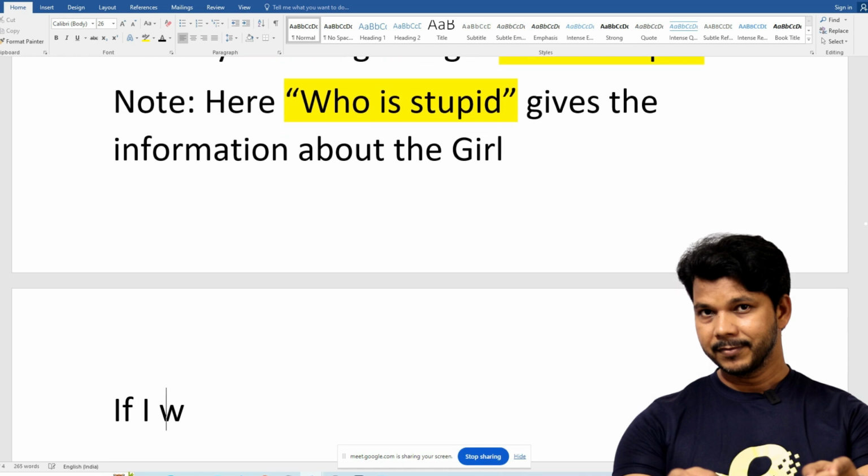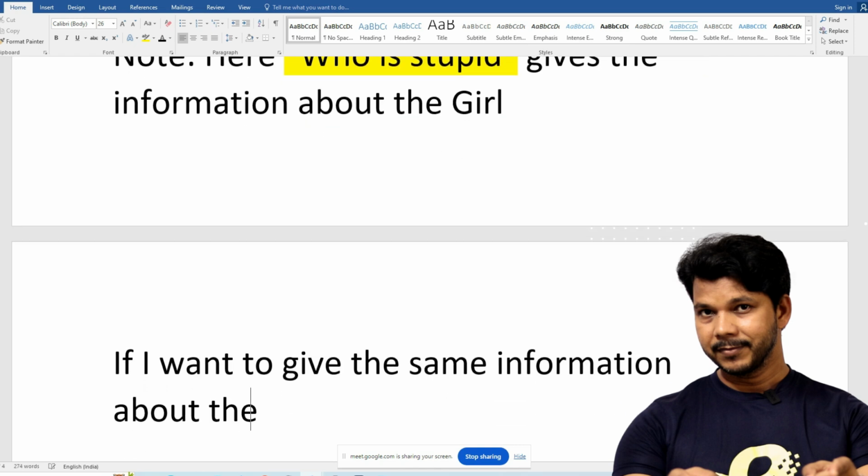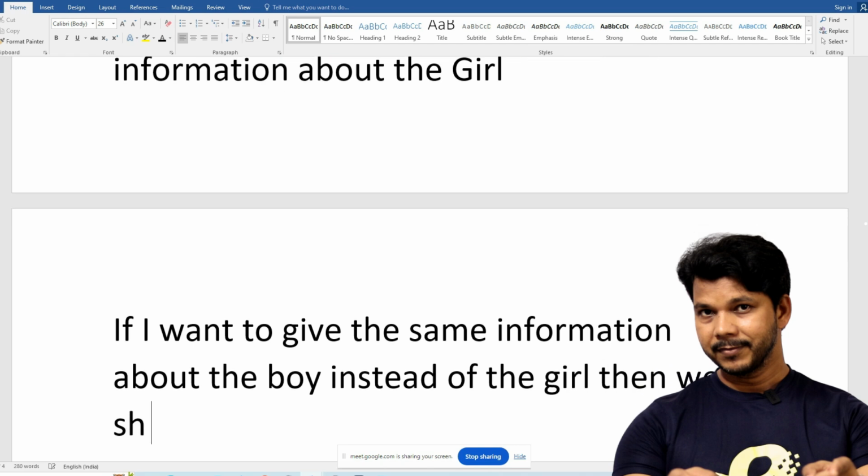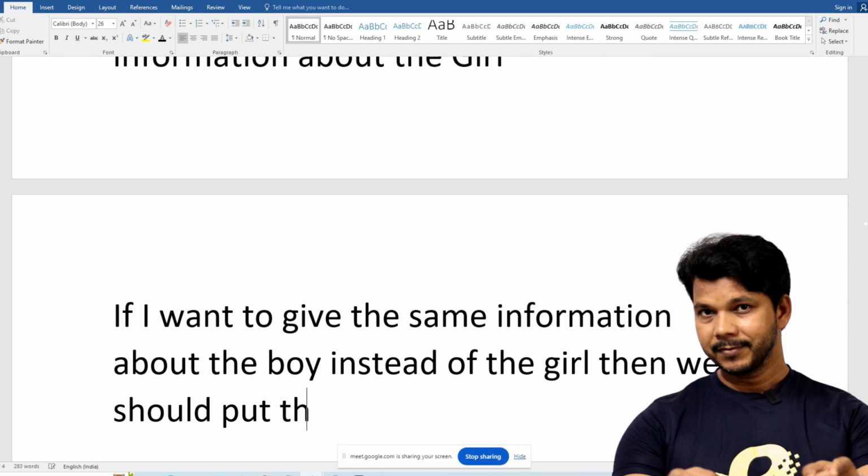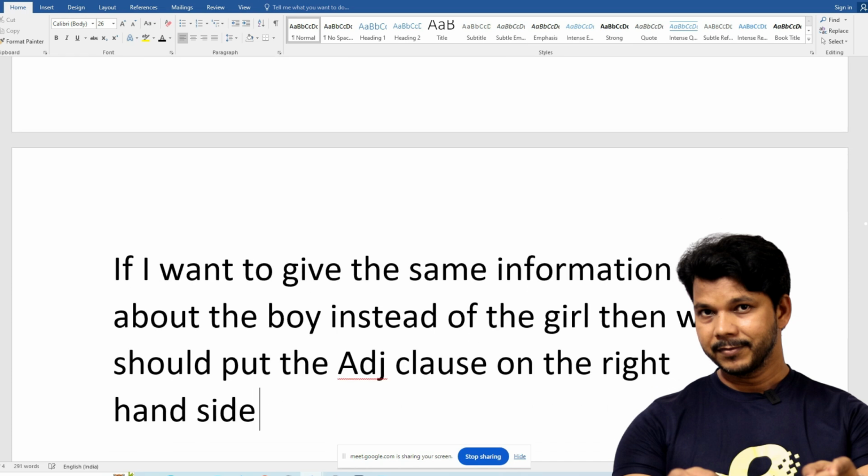If I want to give the same information about the boy instead of the girl, then we should put the relative adjective clause on the right hand side of the noun, of the boy.